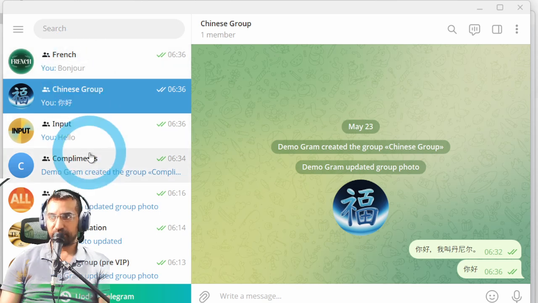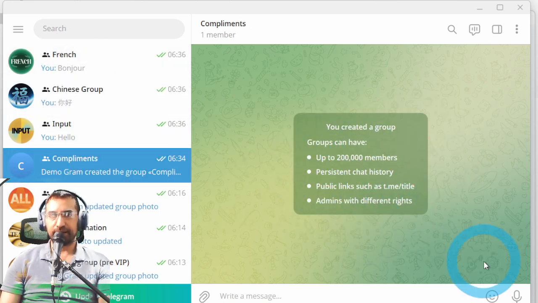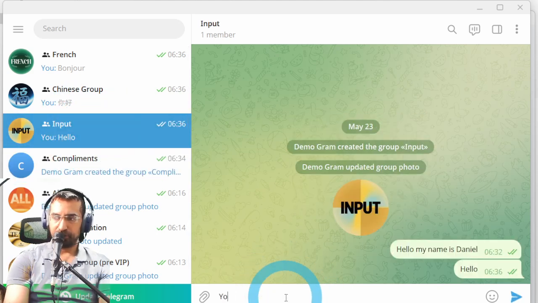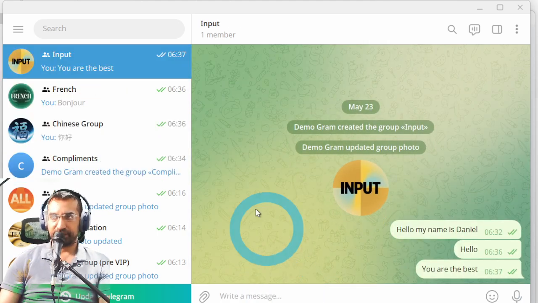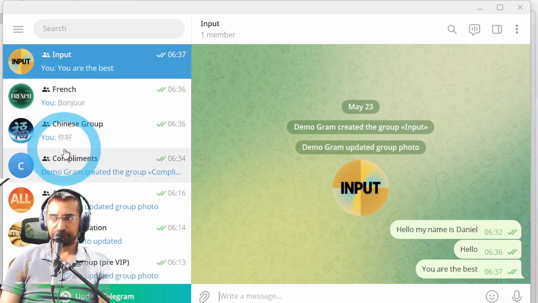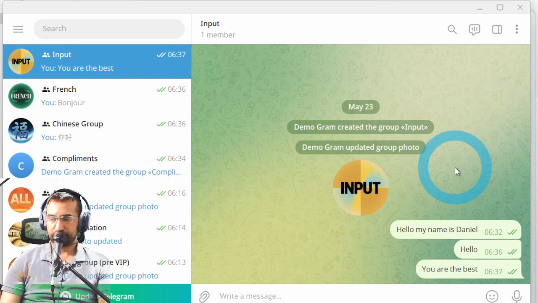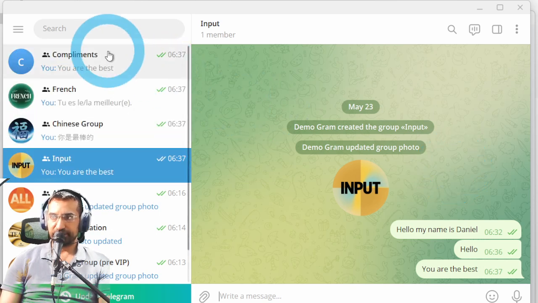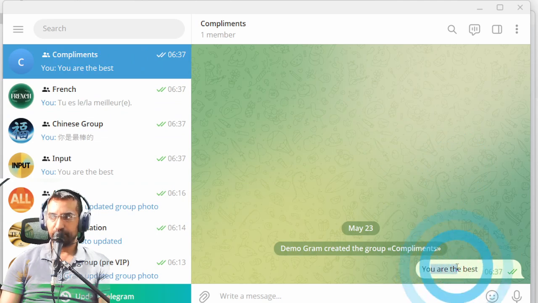Now let's look at the compliments group. The compliments group didn't get anything because there's no compliment in here. If I would have written a compliment like "you are the best," we're going to get that in French and Chinese, and also in the compliments group, because this is a compliment. Let's see if this works. As you can see, the compliment only went through into the compliments group because it's a compliment.